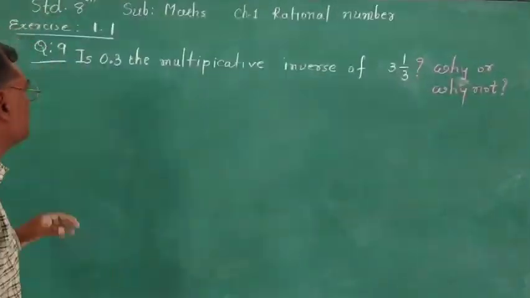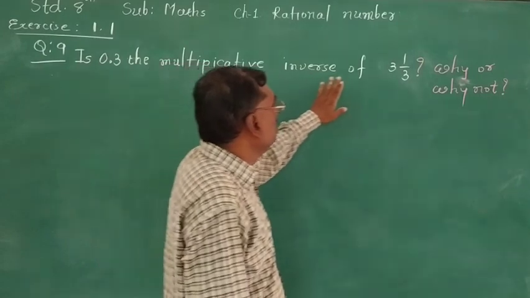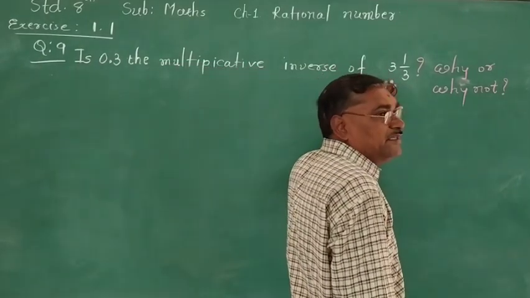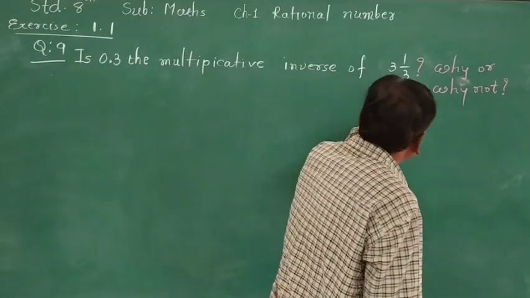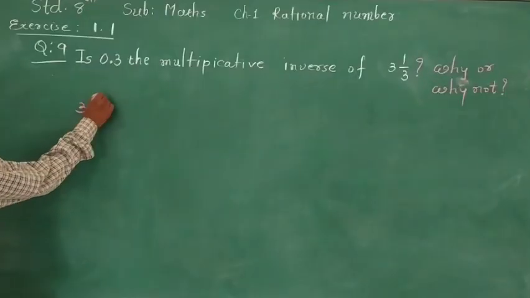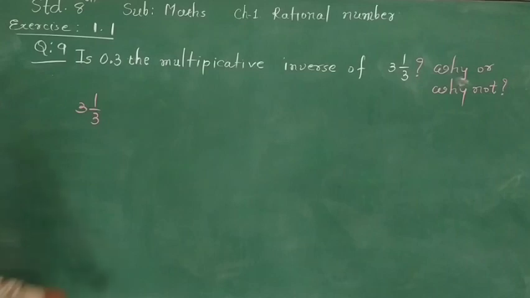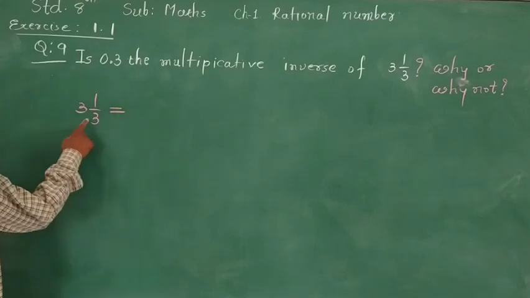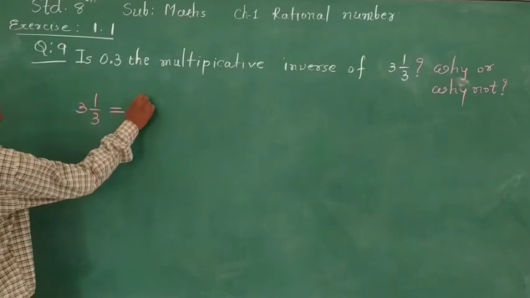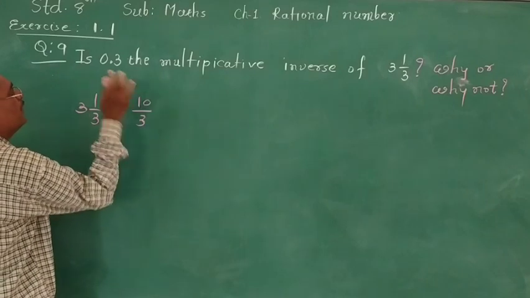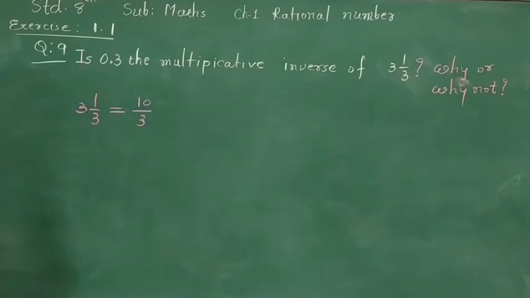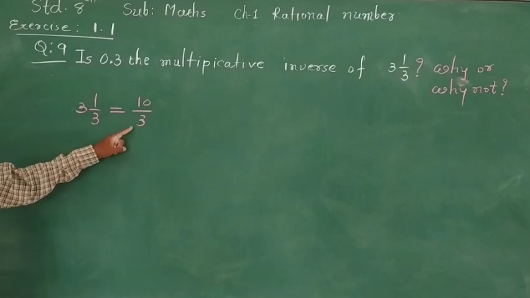First, we are going to convert this mixed number into a fraction. So 3 integer 1 upon 3 equals 3 times 3 is 9, 9 plus 1, 10 upon 3. This is the only conversion.